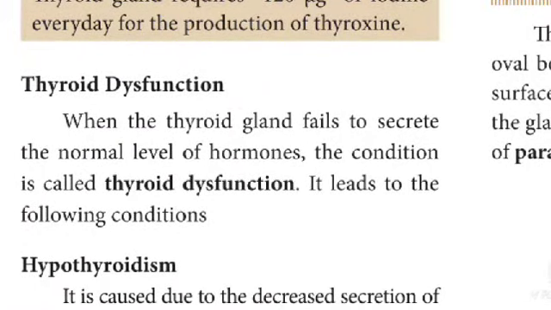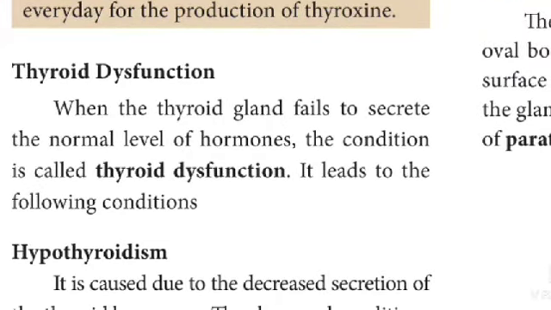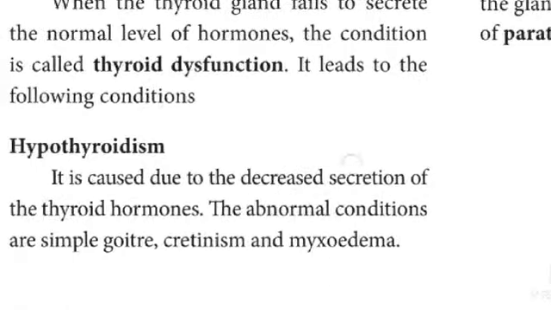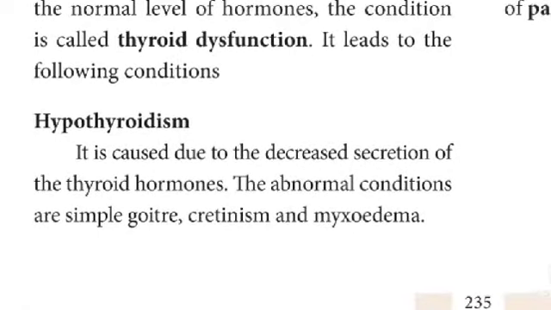Thyroid dysfunction. When the thyroid gland fails to secrete the normal level of hormones, the condition is called thyroid dysfunction. It leads to the following conditions. Hypothyroidism. It is caused due to the decreased secretion of thyroid hormone. The abnormal conditions are simple goiter, cretinism and myxedema.